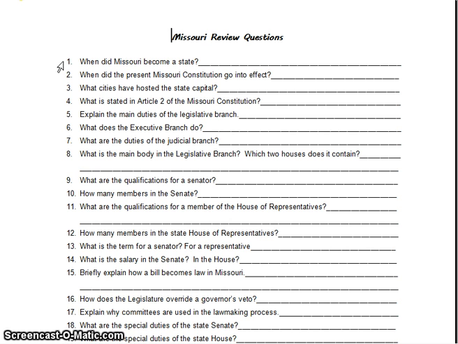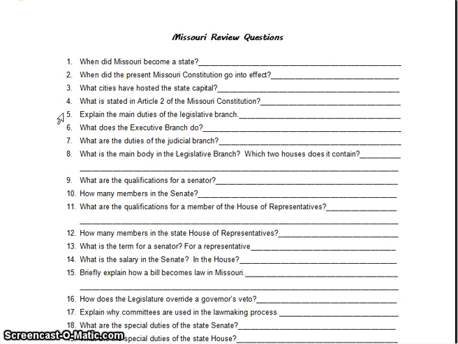Question number 5, explain the main duties of the legislative branch. We did not reinvent the wheel. The legislative branch makes the laws. Question number 6, what does the executive branch do? Executive branch enforces the laws, enforces and administers the laws. Number 7, what are the duties of the judicial branch? The judicial branch administers justice and interprets the laws.